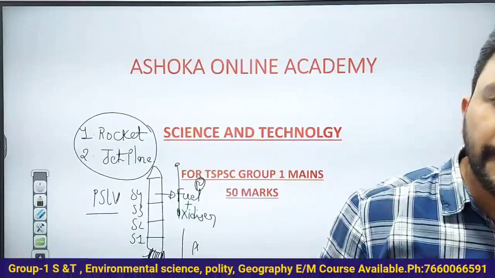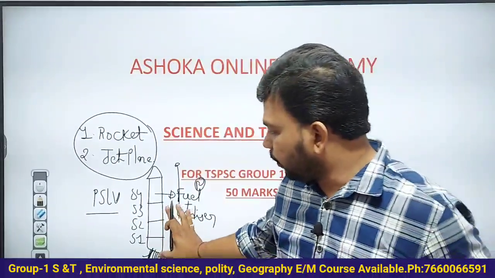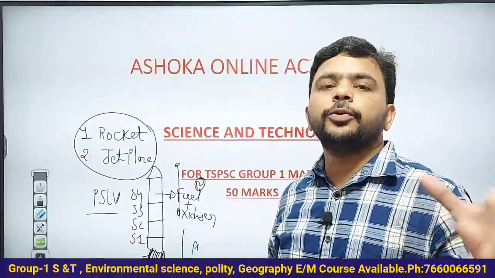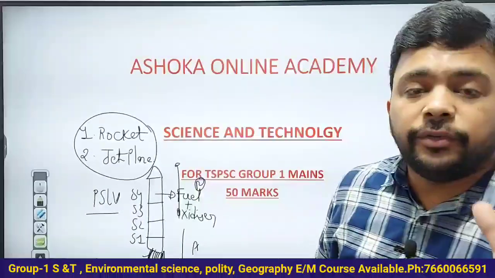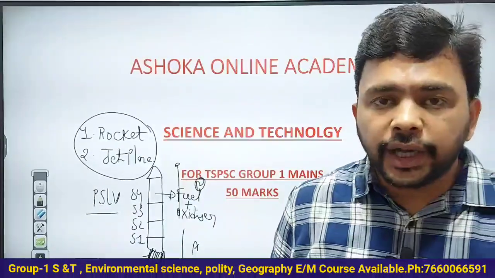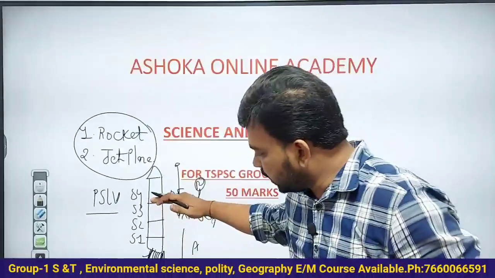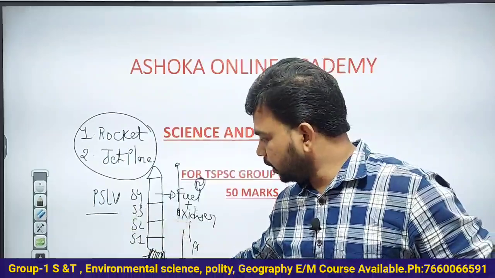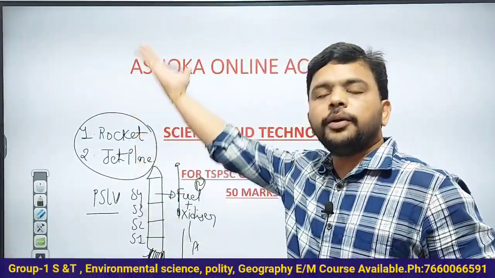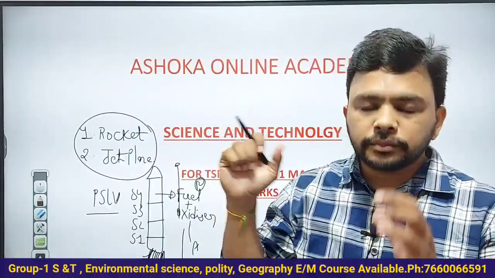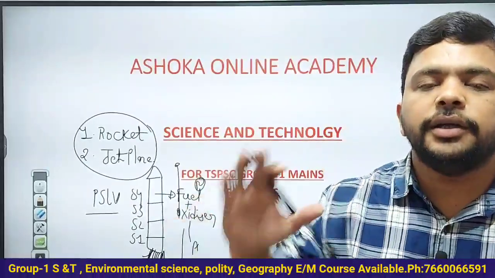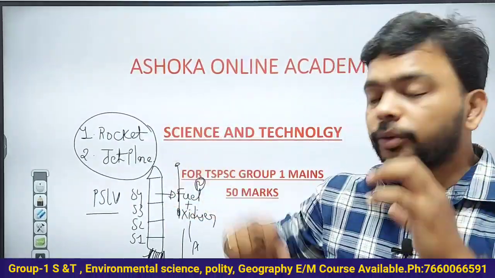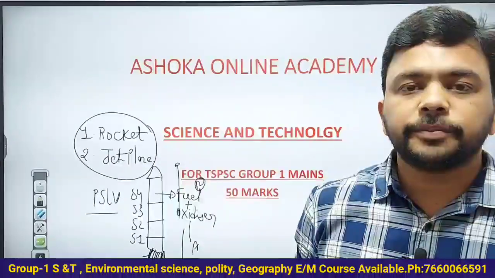This is the action part, and the reaction is simply the rocket going up. Understand that very clearly. Rockets work on the principle of Newton's third law: for every action there is an equal and opposite reaction. Here the action is the release of gases from the nozzle, or exit part of the rocket, and the reaction is the rocket moving up. That is how Newton's third law works on the rocket.